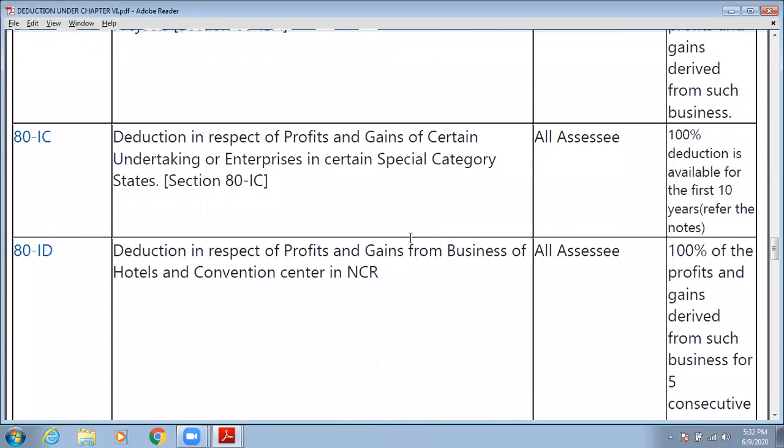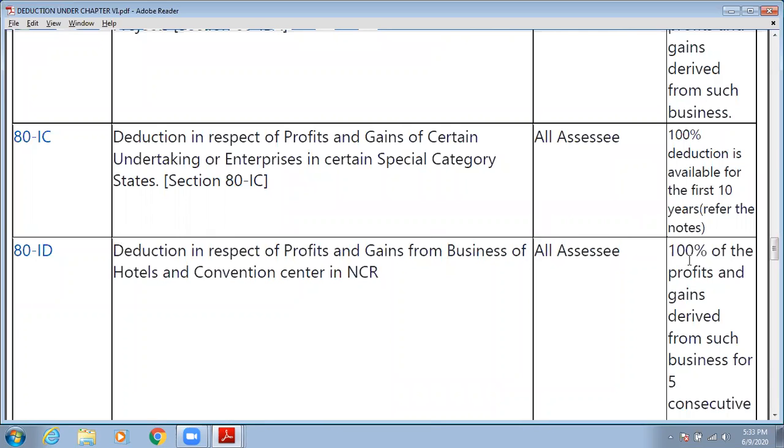Next section is 80ID. So what is the section 80ID and what is the reduction in the section 80ID? Reduction in respect of profit and gain from business of hotels and convention center in NCR. If you are running a business of hotels and convention center in the NCR, then under this section you are allowed reduction. So all assessees, this reduction will be allowed.